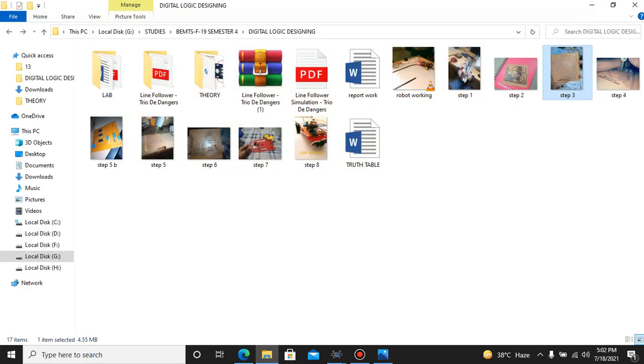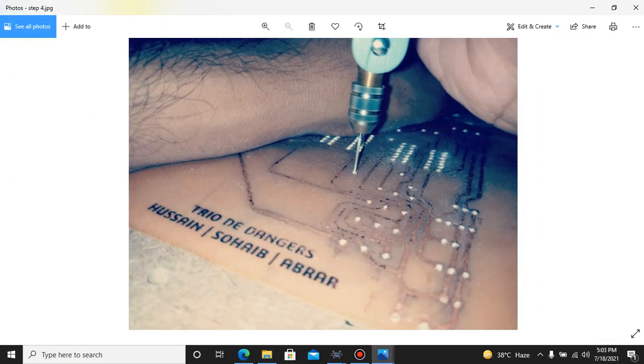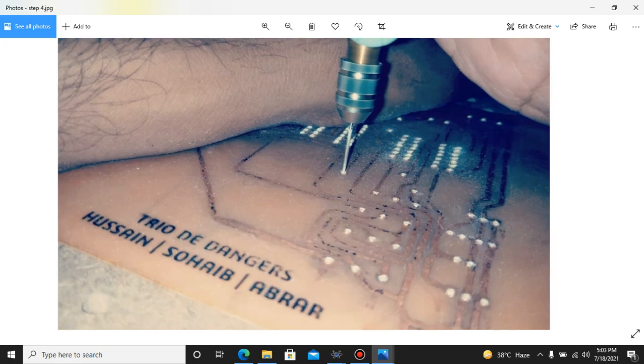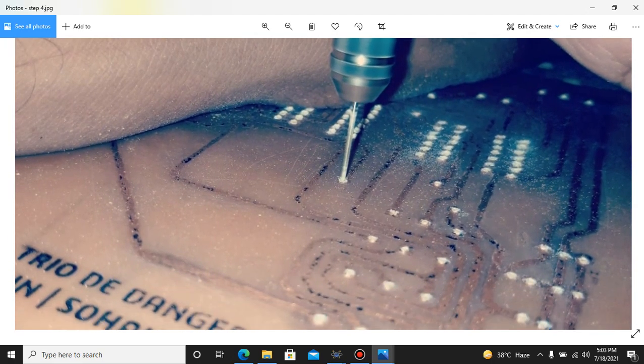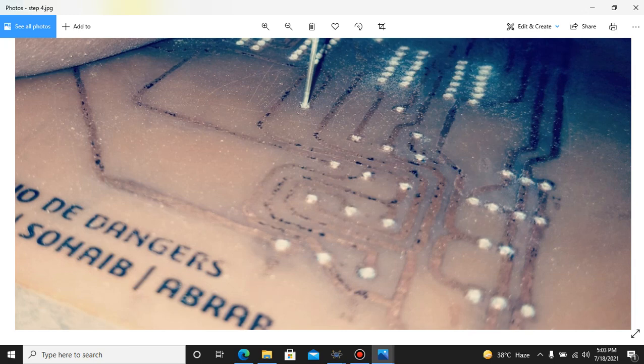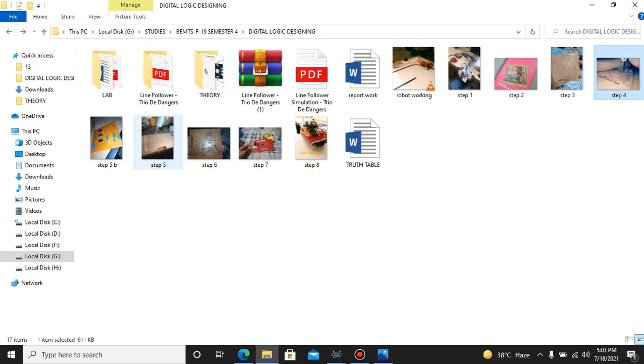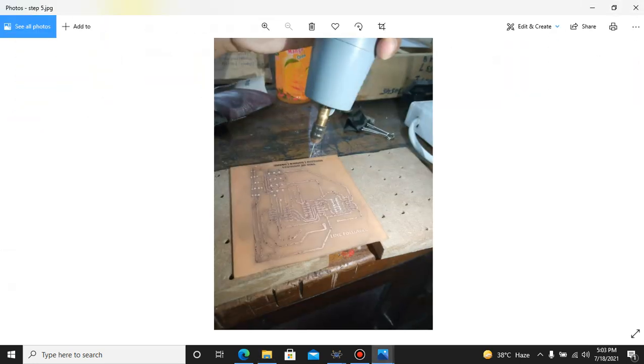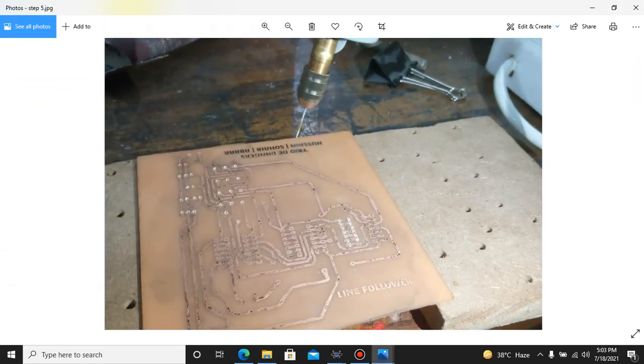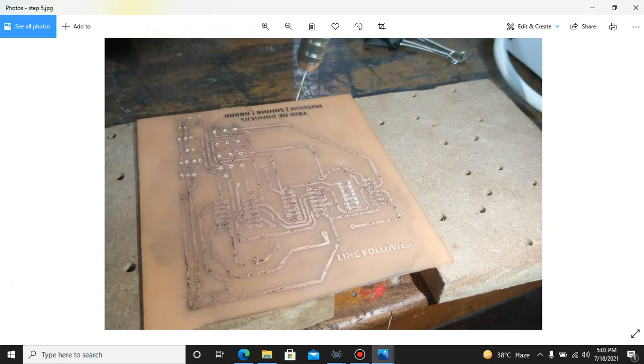Now after etching, what was our next step? Our first step after that was to drill. We have a small drill machine with a 0.8 to 1 millimeter bit. So we use that, and we drill all the connectors according to this. You can see that I am drilling this, and this has been drilled properly. And this is at the workshop where we drilled the stuff. So you can see how the drilling has been done.